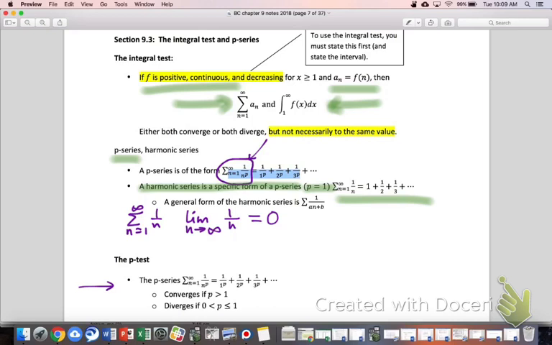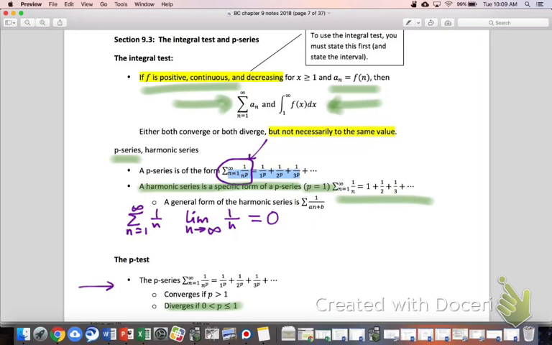And so it would be really tempting to look at this and be like, look, the nth term is heading towards 0, therefore the series must converge. But it doesn't. We're going to find out it doesn't. We could actually simplify this significantly and be like, hey, it's technically a p-series, and p is 1, right? And according to the p-test down here, if p is between 0 and 1, including 1, the series diverges. We're going to explore a little bit why that is here in a second.